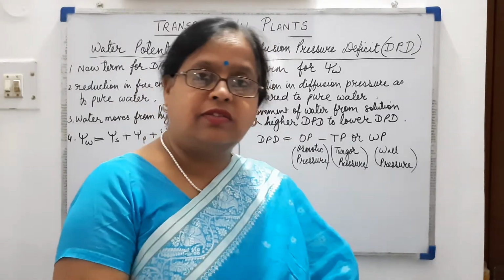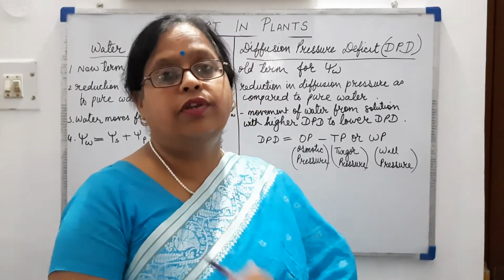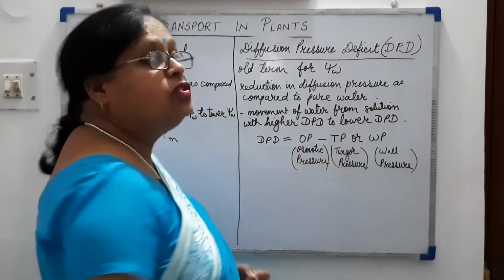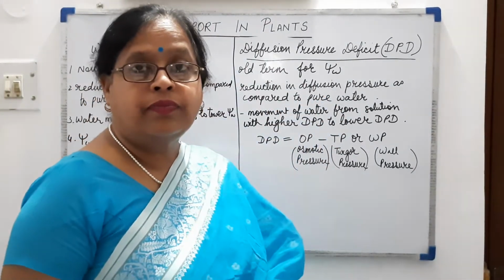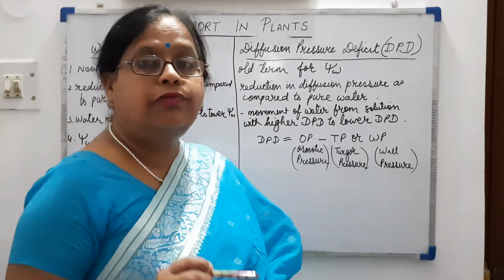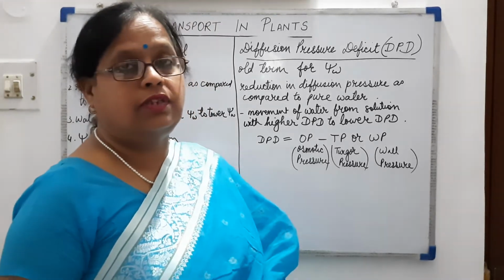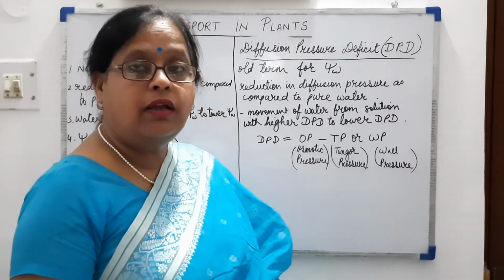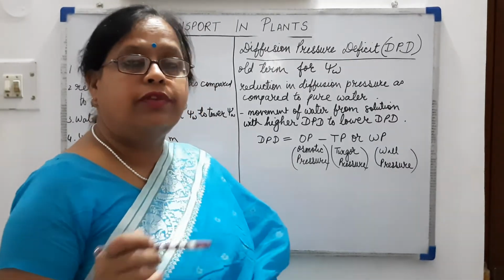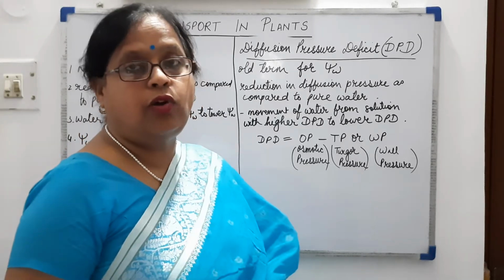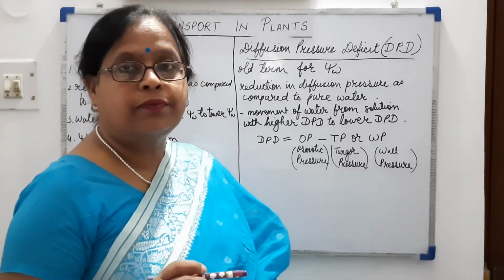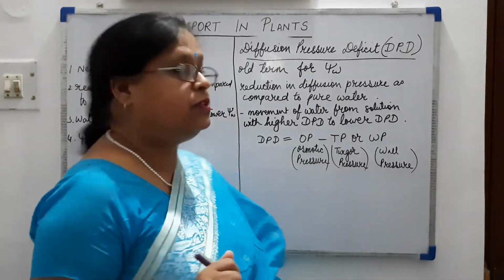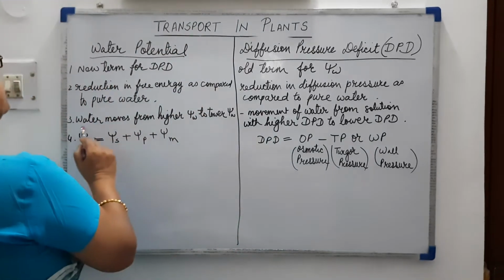So the difference in the rate of diffusion for pure water and the solution or solvent is called the diffusion pressure deficit. Meaning the pressure of diffusion in pure water minus the pressure of diffusion in the solution form of water, that is the solvent, will be equal to diffusion pressure deficit.